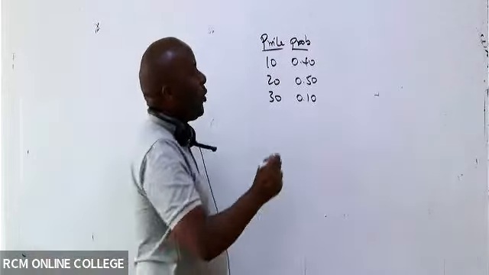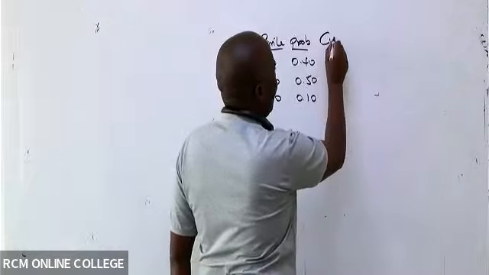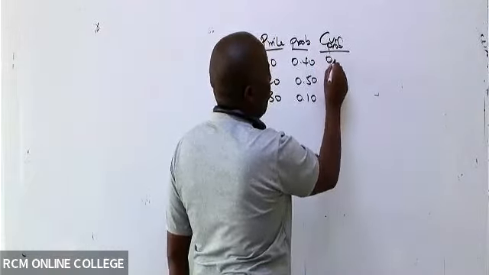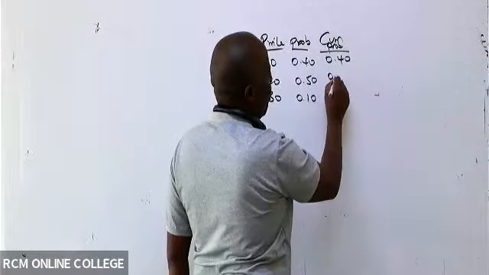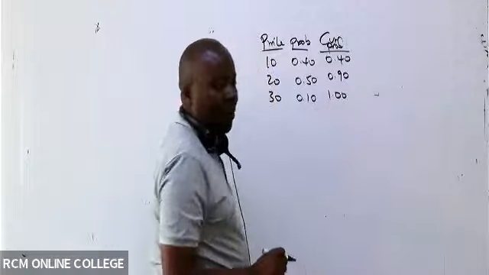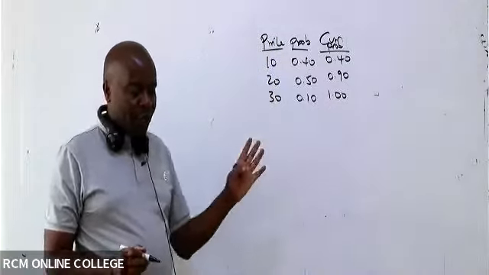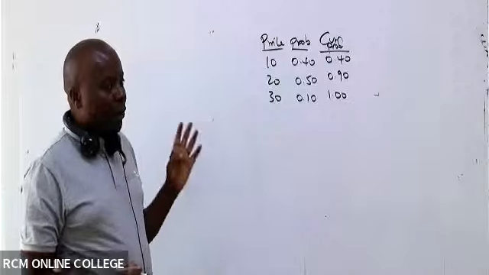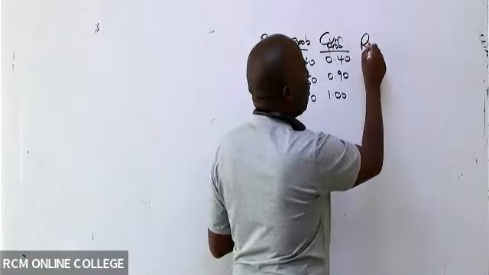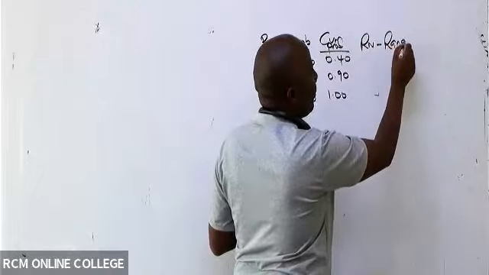The first thing we shall do is to give them cumulative probability, which will be 0.40, then 0.90, and then 1.00, because we must keep the 2 decimal places throughout. Now, after cumulative probabilities, you shall be able to go ahead and give us what we call random number ranges.